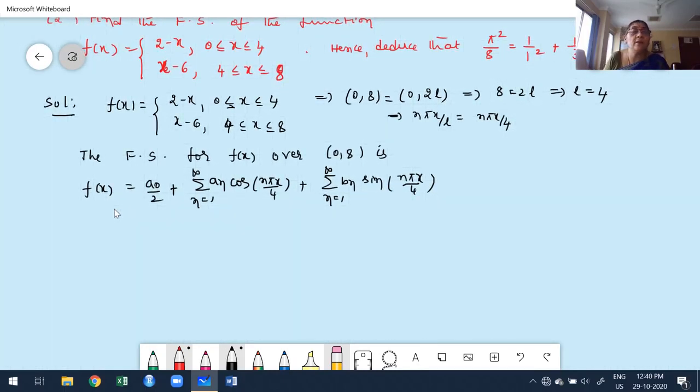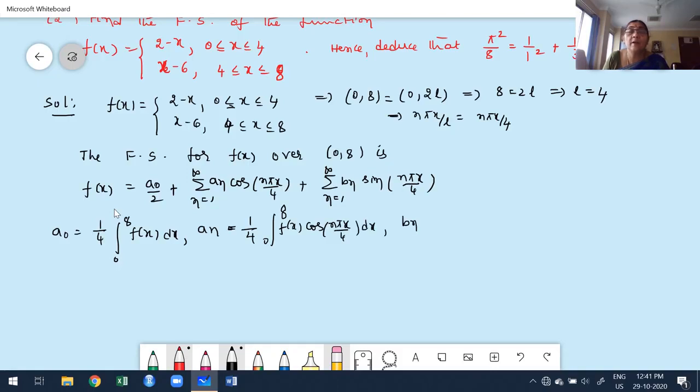What is my a naught? The a naught formula is 1 by L, where L is 4, so 1 by 4, integral 0 to 2L, that is 0 to 8, f of x dx. What is my an formula? The an formula is nothing but 1 by 4, integral 0 to 8 f of x cos of n pi x by 4 with respect to x.